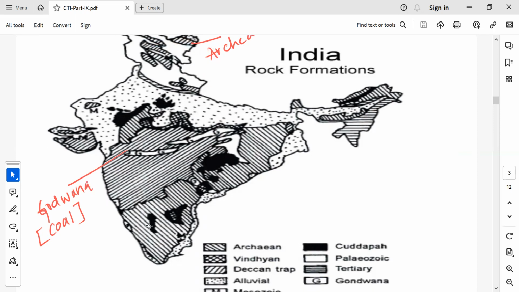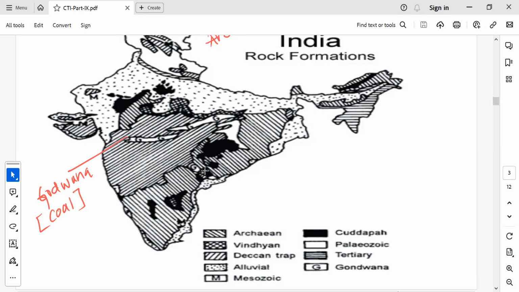So then again comes the Gondwana. See, this is the Satpura range, and parts of Telangana and Odisha, where Gondwana is found, where you can find the richest coal as well. This is the Deccan Trap, where the magma evolved and spread across these regions. This, of course, is deposited sedimentary rock, which you can call alluvial.